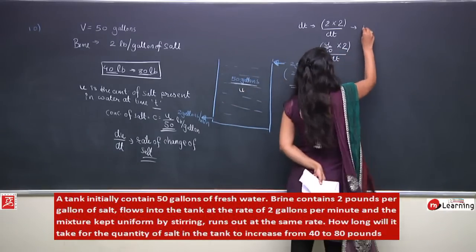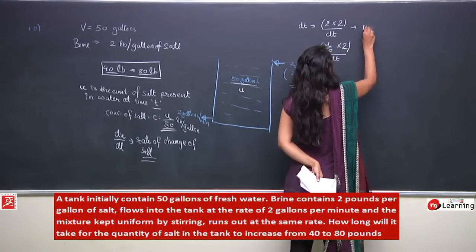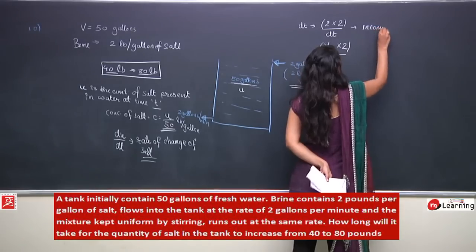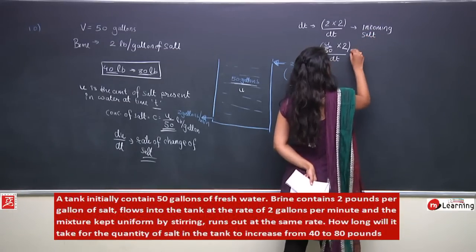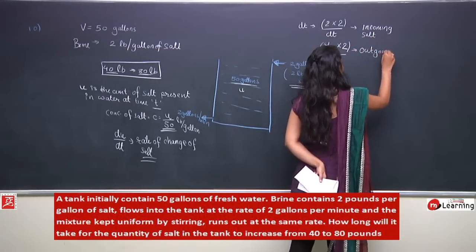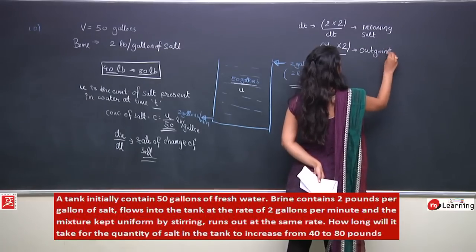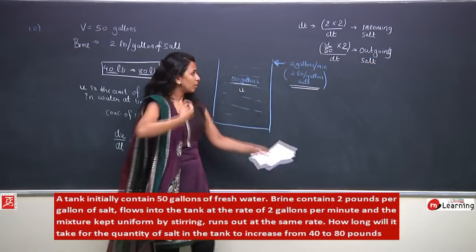So this is the water, the incoming salt concentration, the outgoing salt, in some amount of time.